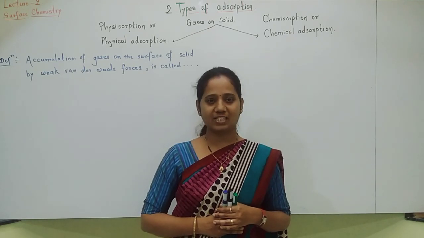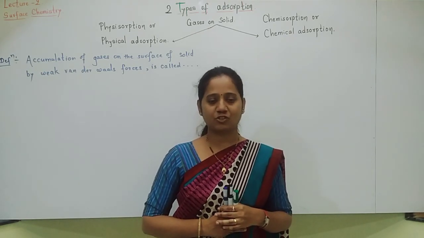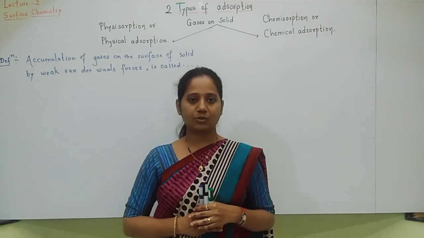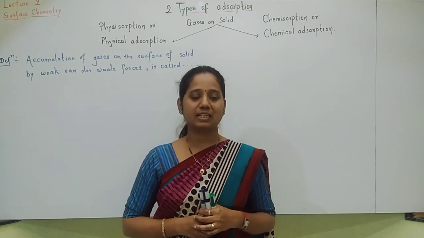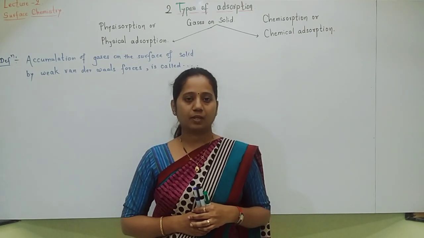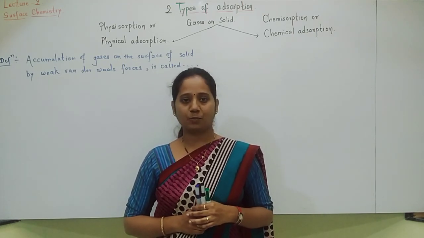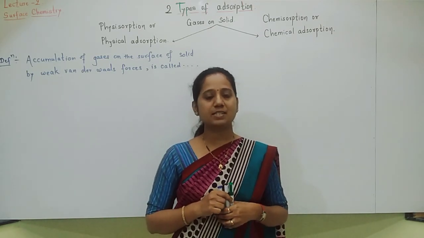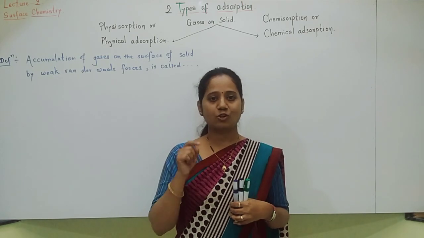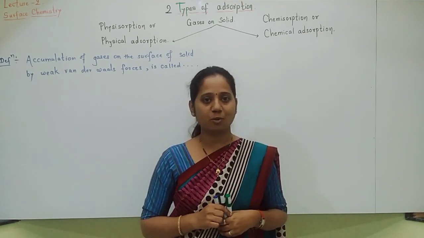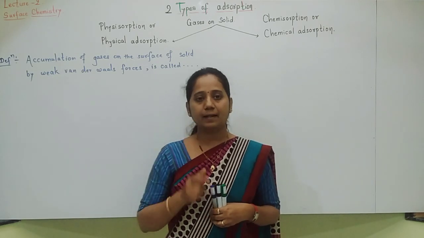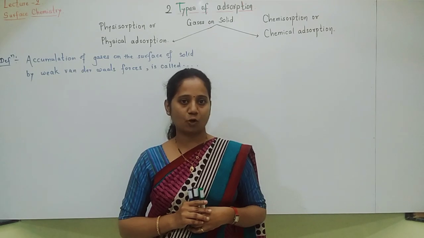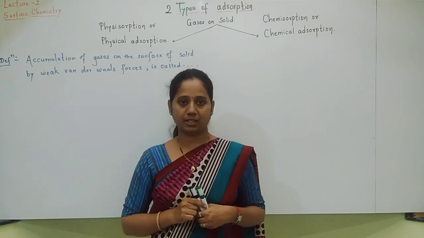Second PUC syllabus, we have started with the surface chemistry lesson. This is lecture second. In this lecture we are going to see types of adsorption. There are two types of adsorption. What is adsorption? Already we have seen in the previous class. Adsorption is accumulation of adsorbate on the surface of adsorbent. Okay. And two types of adsorptions are there: physical adsorption and chemical adsorption.